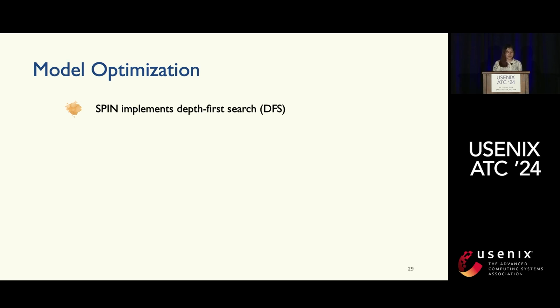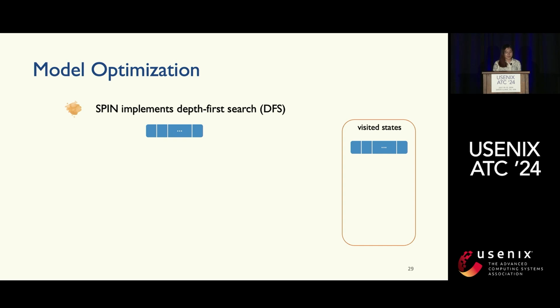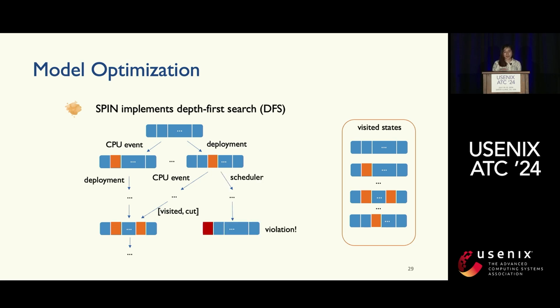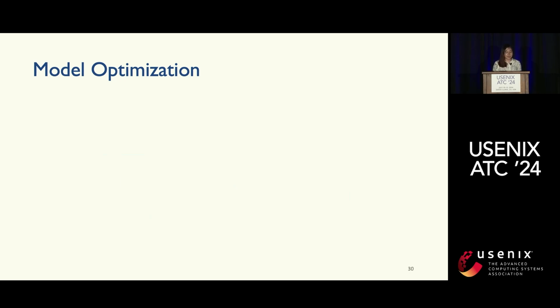So it's basically implementing a breadth-first search, starting from the initial states. It will explore all possible actions and store all the visited states, and it will cut the branches whenever you have repeated states, and it will try to find violations until we have explored all the possible states. With this understanding, we really need to reduce the size of global states so that we can reduce the memory usage and avoid memory swapping when doing the verification. We also need to reduce the concurrency, and we also need to really reduce the search steps.